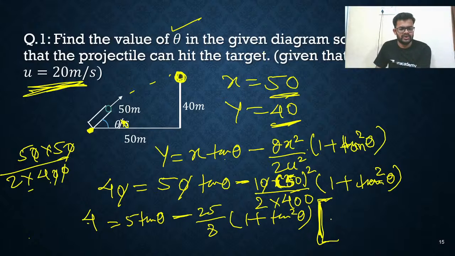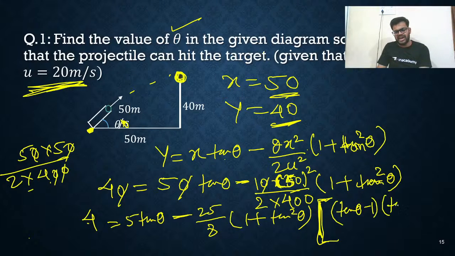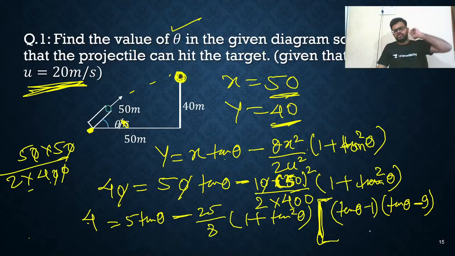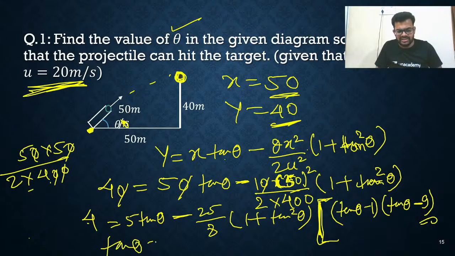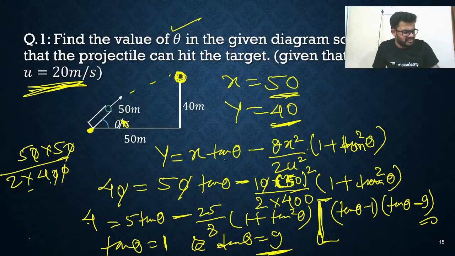If you solve the quadratic equation, you will get the two values of tan theta. One factor is tan theta minus 1, and another factor is tan theta minus 9. These are two factors you are going to get, equal to 0. So the answer is tan theta is equal to 1 and another is tan theta is equal to 9. So what are the angles? One angle is tan inverse 1, which means 45 degrees. Another angle is tan inverse 9, whose value we don't know.